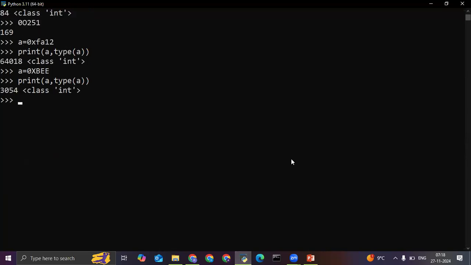I'm using A is equal to 1, B is equal to 2. Now A is a variable, B is a variable, and 1 and 2 are the literals. A is helping us to identify the literal, so these are known as identifiers also. Clear, students? Now, whenever I write print A, I'll get the output.